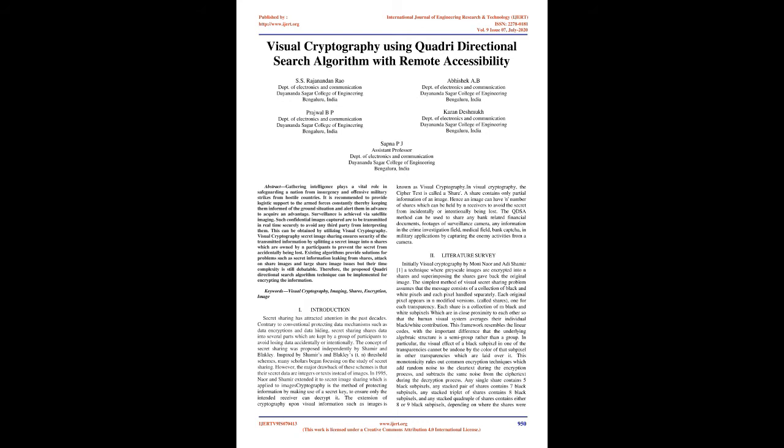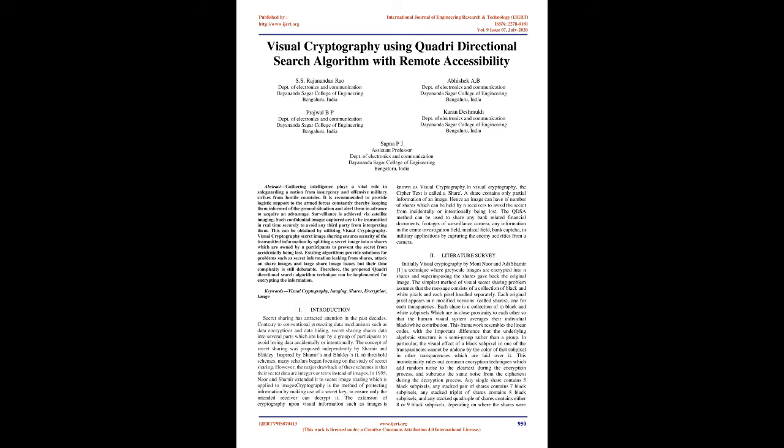Surveillance is achieved via satellite imaging. Such confidential images captured are to be transmitted in real time securely to avoid any third party from interpreting them. This can be obtained by utilizing visual cryptography. Visual cryptography secret image sharing ensures security of the transmitted information by splitting a secret image into n shares which are owned by n participants to prevent the secret from accidentally being lost.